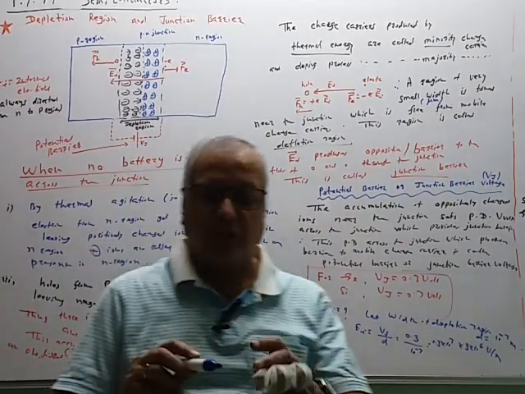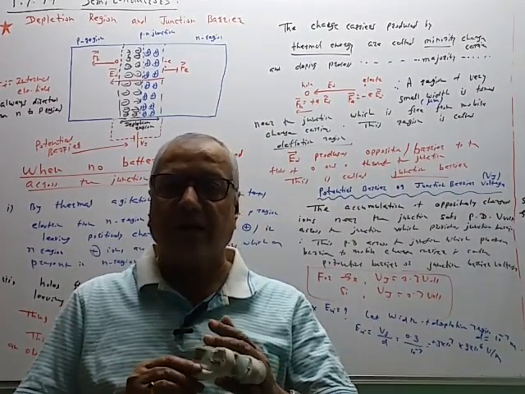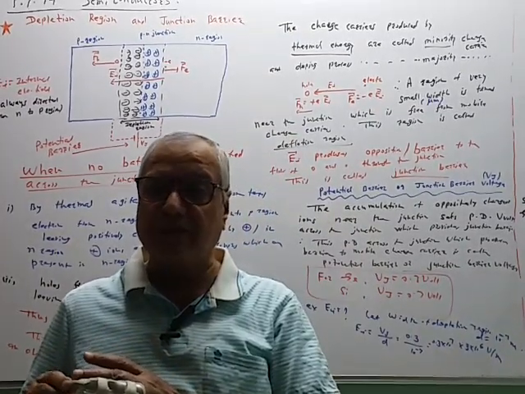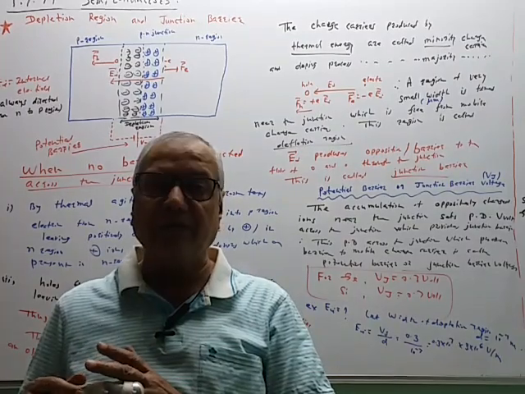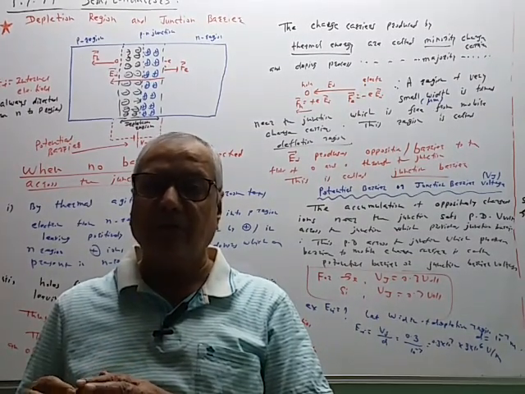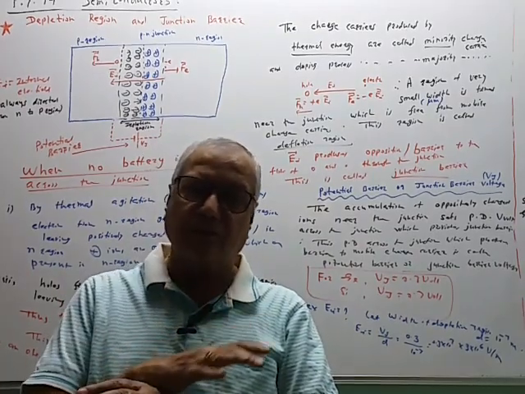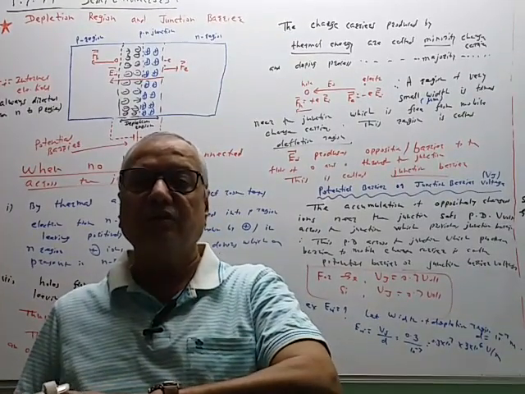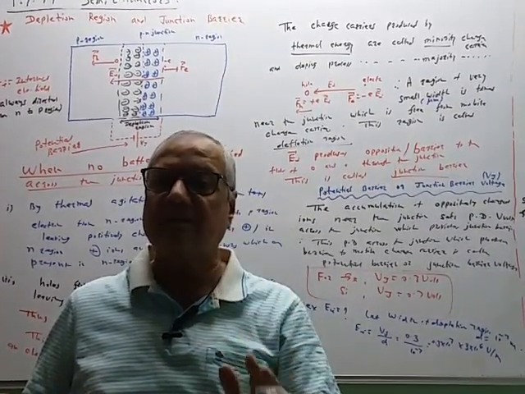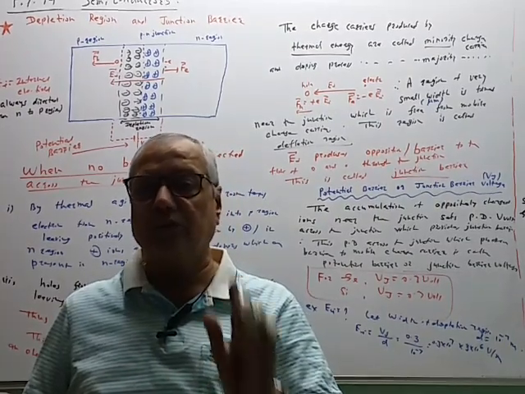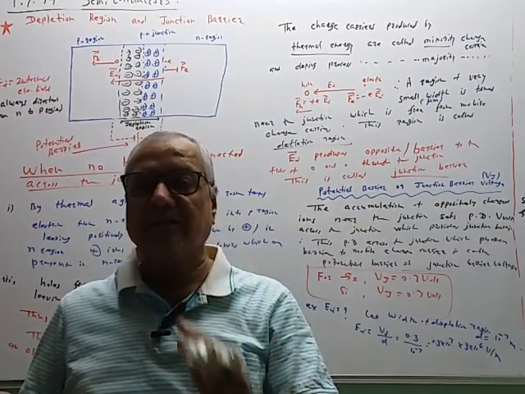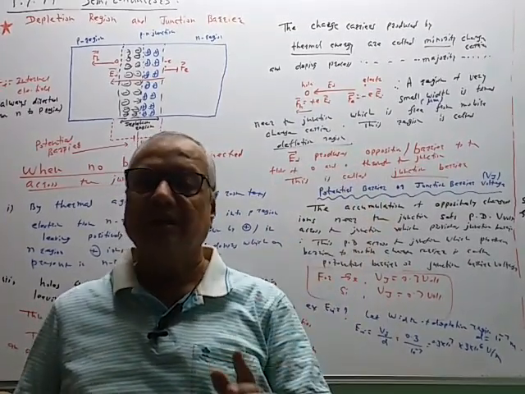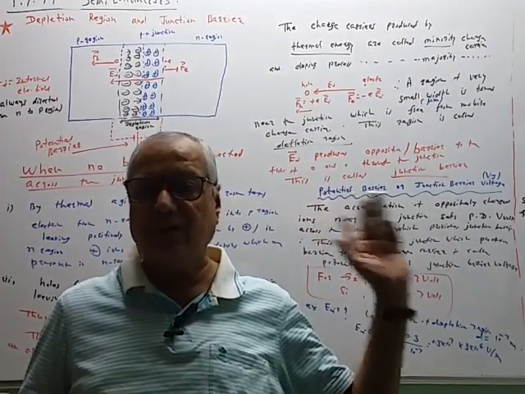This much strong electric field is produced. So why are the mobile charge carriers opposed? Because the electric field is sufficiently strong, of the order of 10 raised to 6 volt per meter. Since the electric field is of very large strength, it will not allow the motion of the charge carrier through the junction from P region to N region or N region to P region, and therefore it is the region free from mobile charge carriers. It is called the depletion region. The depletion region is due to the barrier produced by the internal electric field to the mobile charge carrier. Therefore it is called a junction barrier and it is measured by the junction barrier voltage Vj.